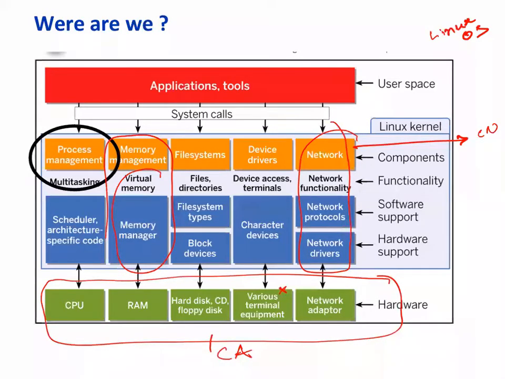Right now we are here in the process management part. So we have seen how we can create a process and how various processes can synchronize with each other using the join operation. And we have also studied threading. Process management in general consists of both process as well as thread. All right, we will study file systems, device drivers, etc. a little later. System call concept also we have studied.